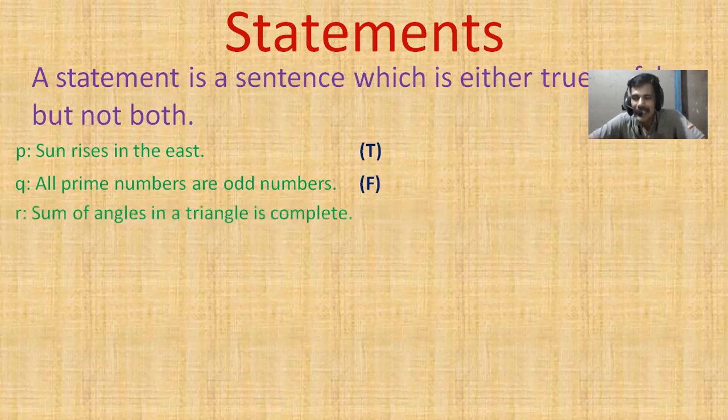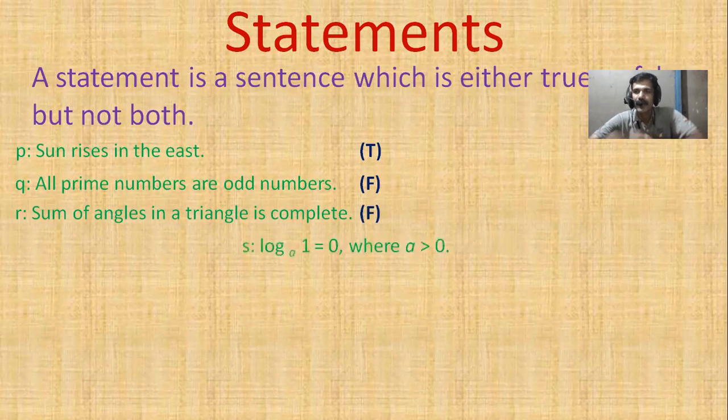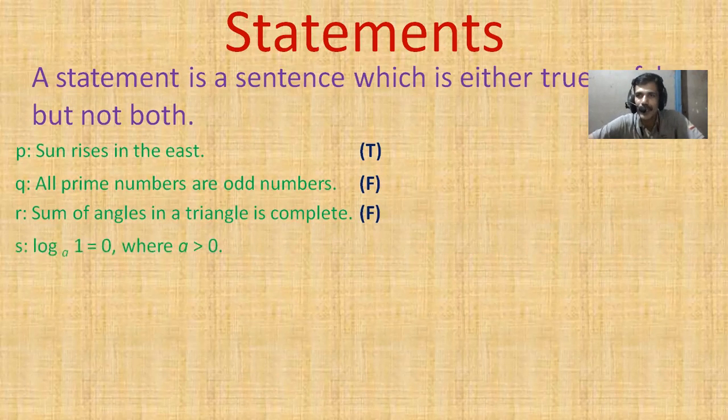The sum of the angles in a triangle is complete, that is, 360 degrees. But we know the sum of the angles in a triangle is 180 degrees. So it is a false statement. Its truth value is F. Next: the logarithm of unity to any non-zero base is 0. If you write in exponential form, it is the 0 exponent, no? Any number to the 0 exponent is always 1.